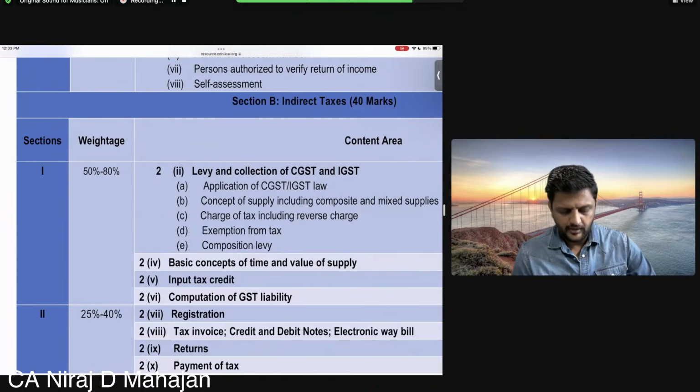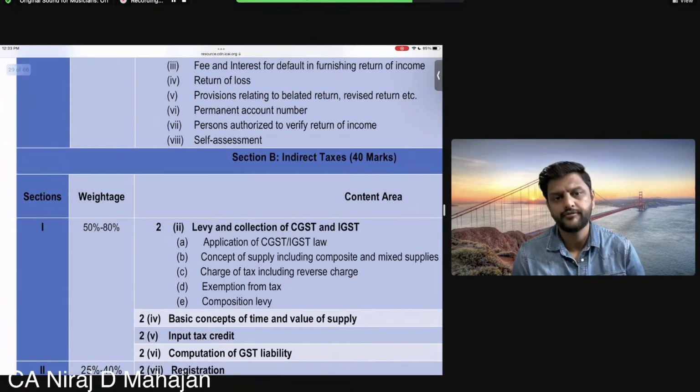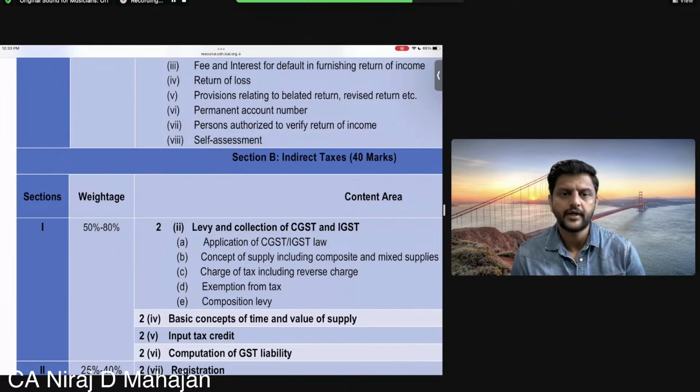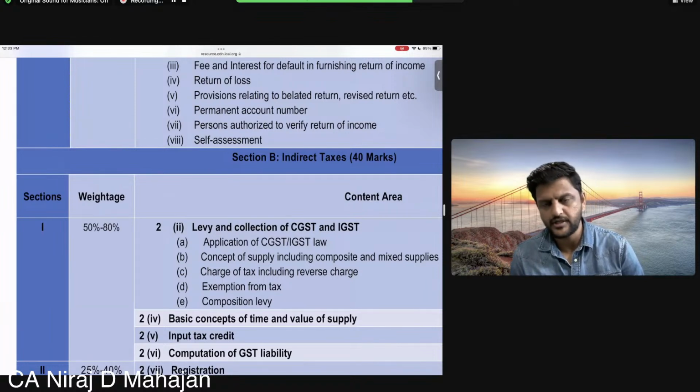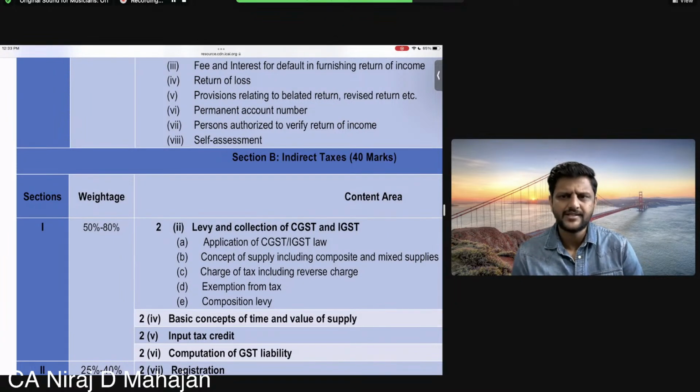Levy, time of supply and value of supply, ITC, and computation. This is going to be your minimum 50 to 80%. Minimum 50%, maximum 80%. Right, everybody? So, charge, you can take chapter, charge of GST. Time of supply, value of supply is in your volume number 1. ITC is in volume number 2. And GST liabilities, that is okay.